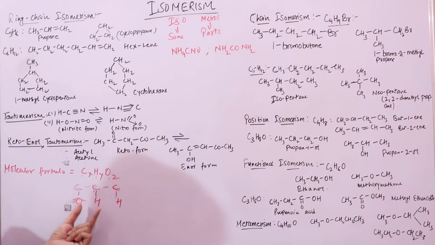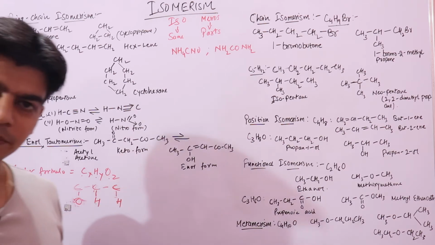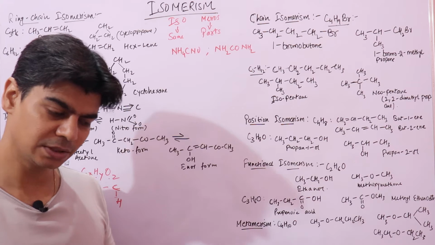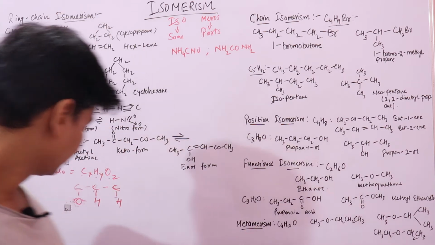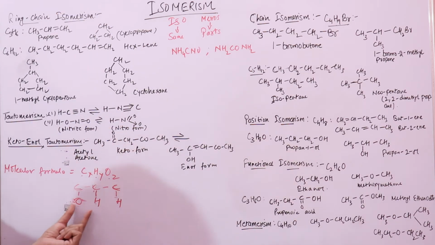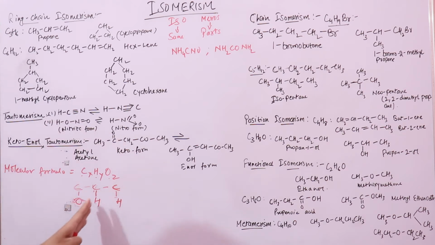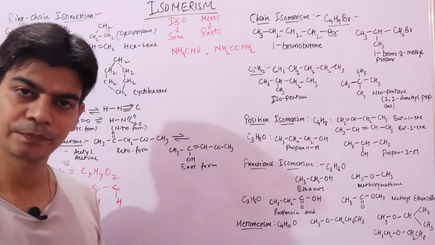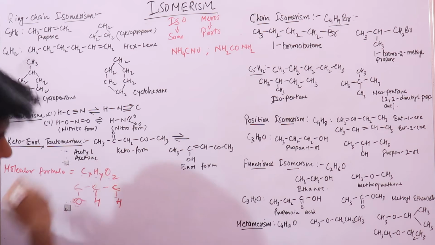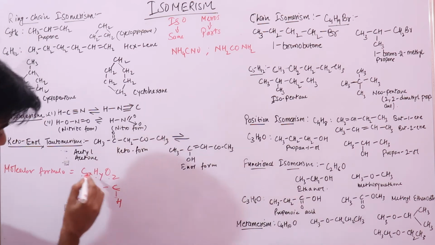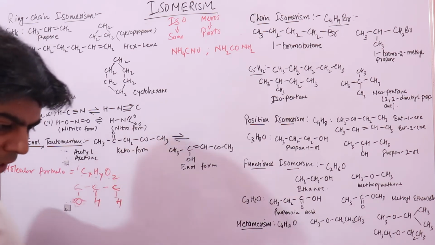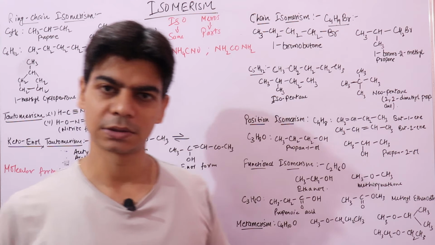So when I connect this oxygen atom to different carbon atoms, what we are basically doing is, with the same types and the same number of atoms, we are creating different structures that have this molecular formula. So this molecular formula can have different structures.